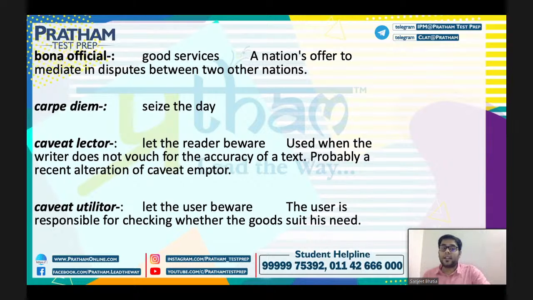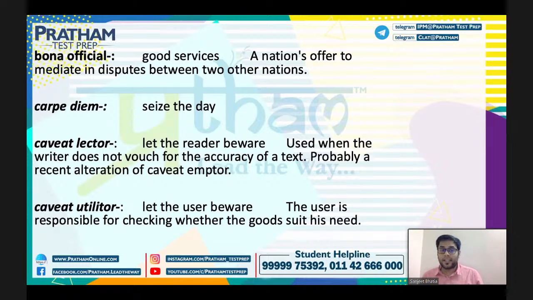When the writer does not vouch for the accuracy of the text, like when you read Wikipedia, Wikipedia is not considered to be a page that you can quote in official citations. So definitely the reader should be aware. When you know that the document is editable, there can be some mistakes in the document also, right?